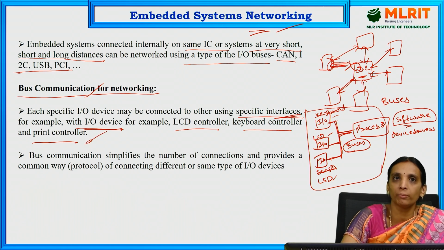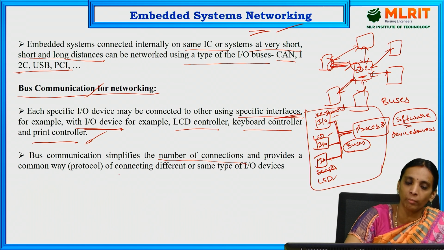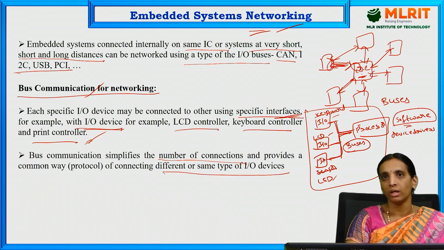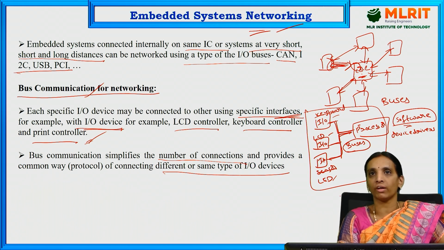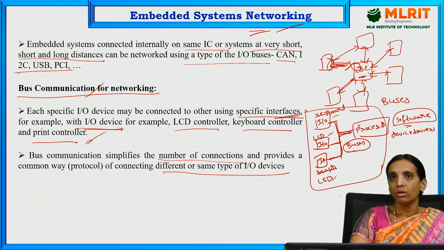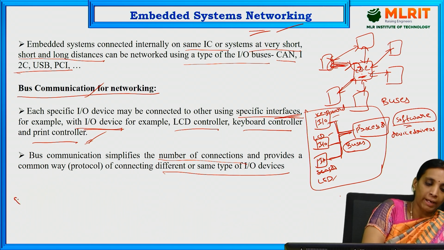Here the bus communication specifies the number of connections and provides a common way of connecting different or same types of I/O devices. In bus communication, different types of networking protocols are available. Those protocols are used for connecting the same type of I/O devices. There are different types of I/O devices, like parallel I/O devices and serial I/O devices.